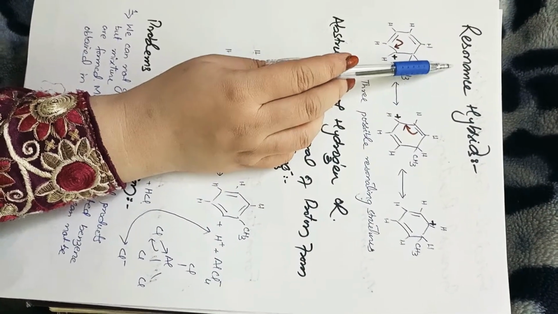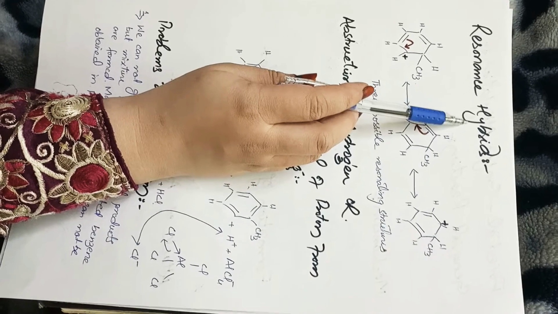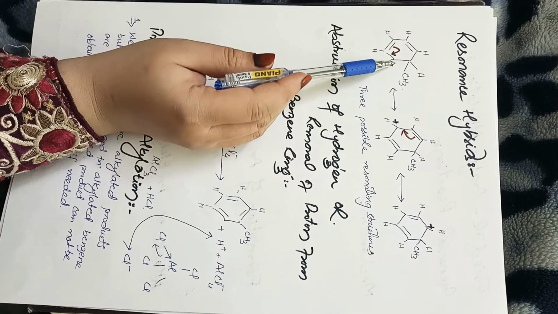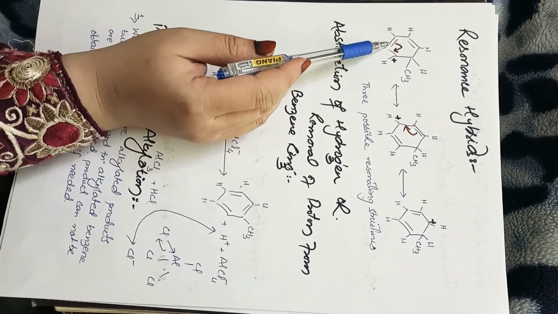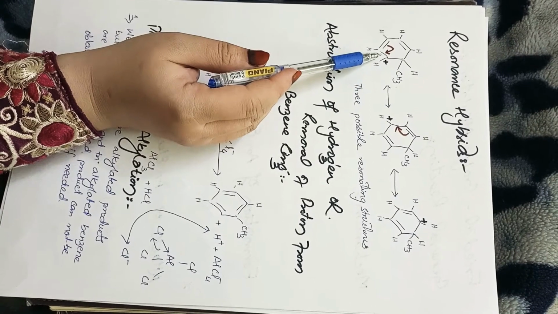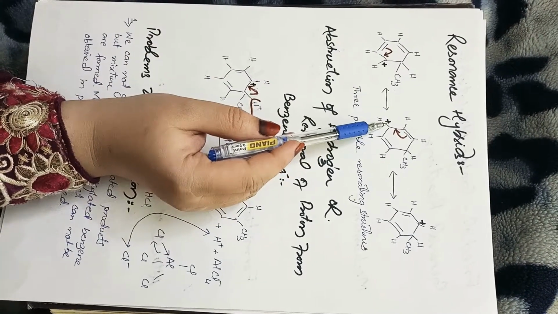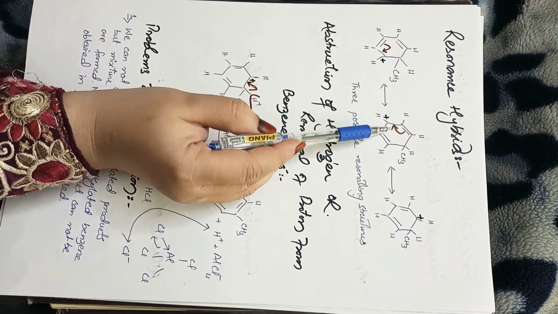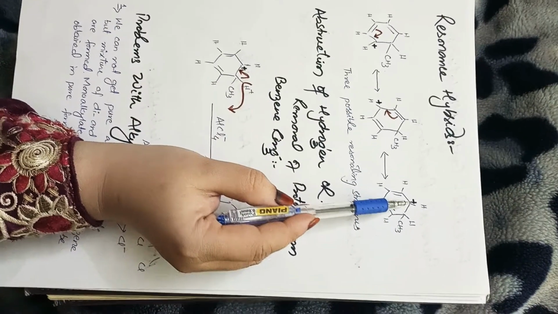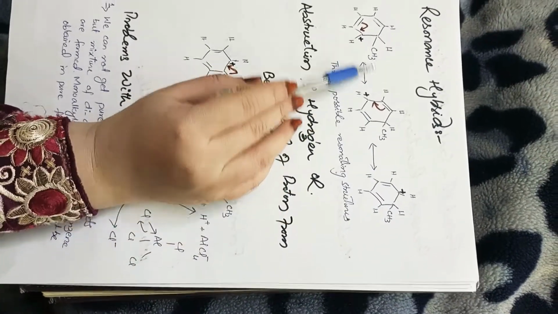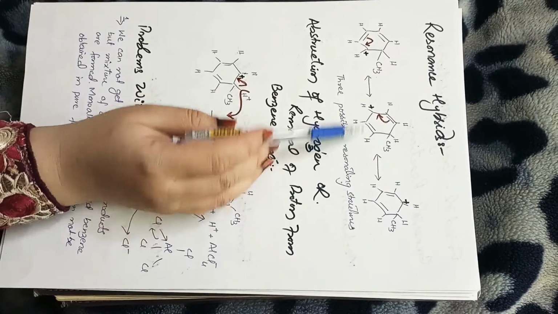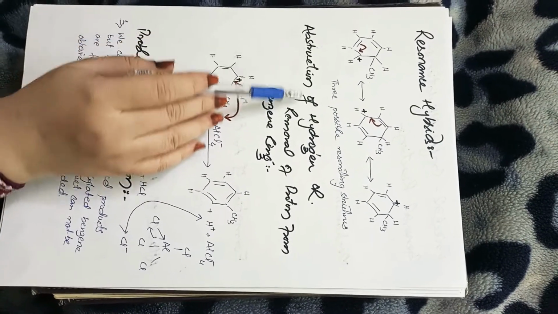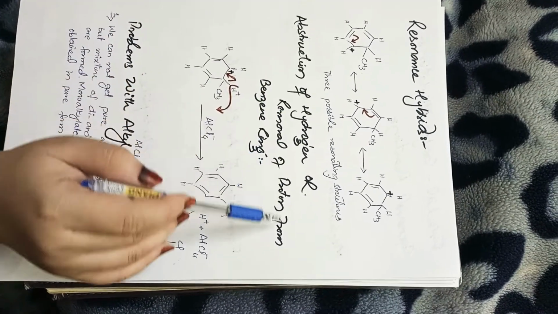Okay, now we have a resonance hybrid structure for that sigma complex. You can see a positive charge is on this carbon. To satisfy the tetravalency of this carbon, the pi electrons from over here will shift over here, and as a result a positive charge is created on this carbon. To satisfy this carbon, the pi electrons will shift over here, and again the positive charge is created on this carbon. So in this benzene we have a total of 3 possible resonating structures. Now in the third step, we have abstraction of the hydrogen, or removal of the proton, from the benzene ring.